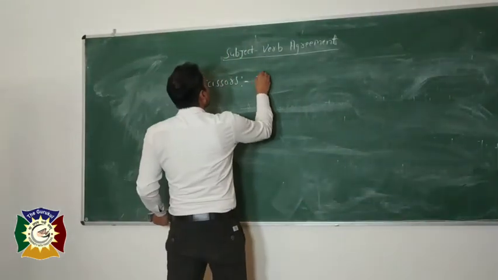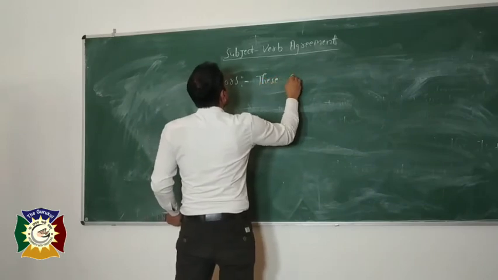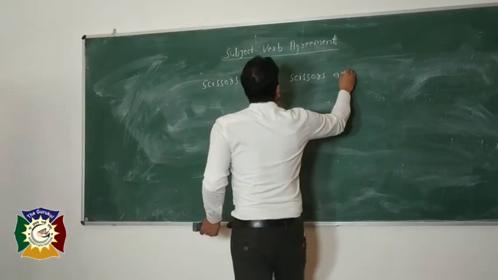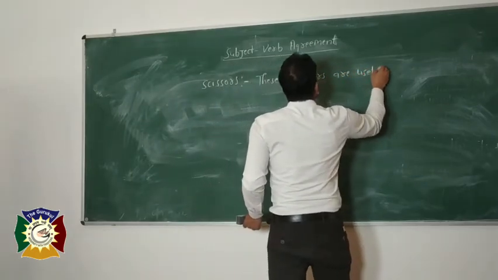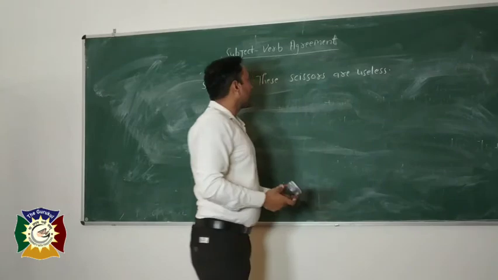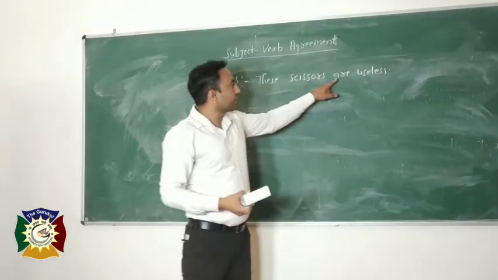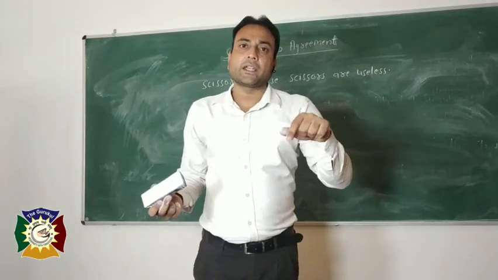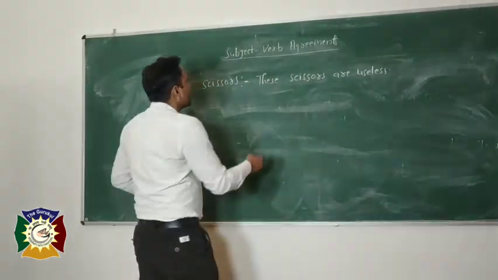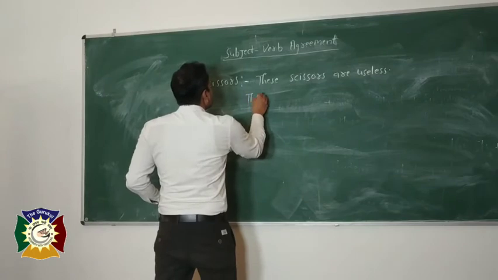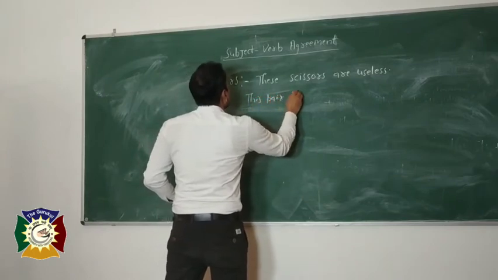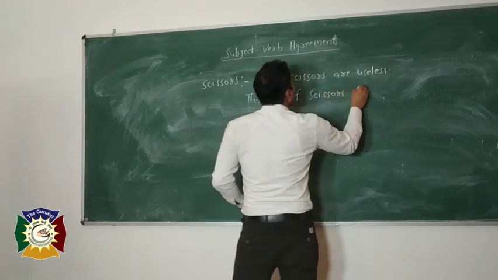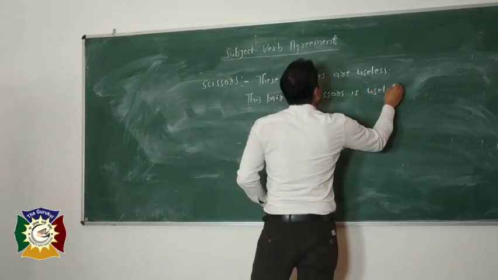These scissors are useless. R is given because this noun is always taken in plural, and when you take it in singular, I will give you an example: this pair of scissors is useless.